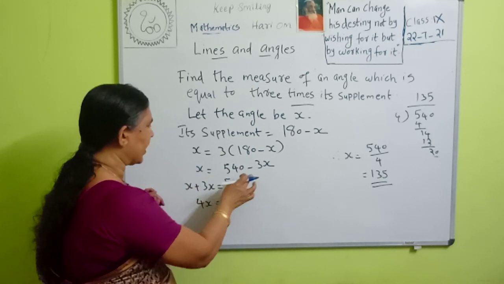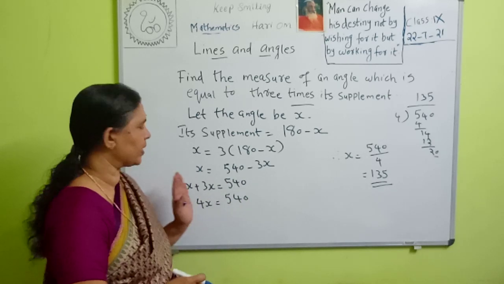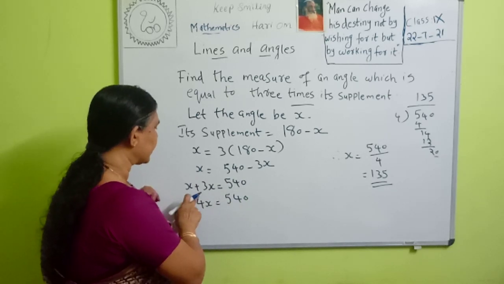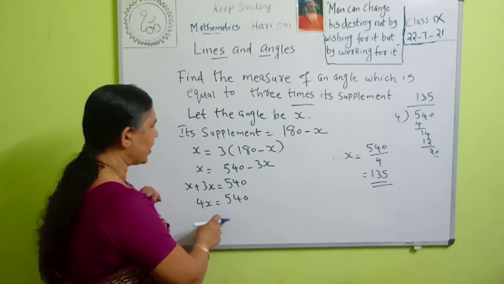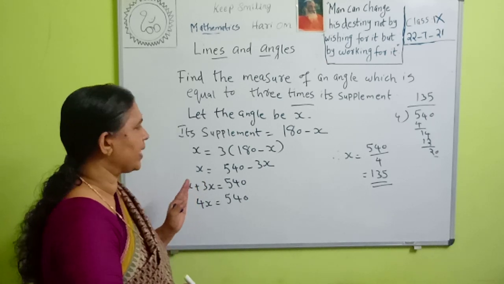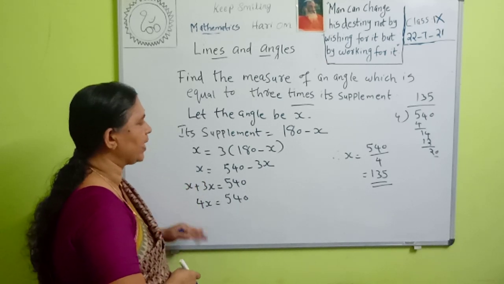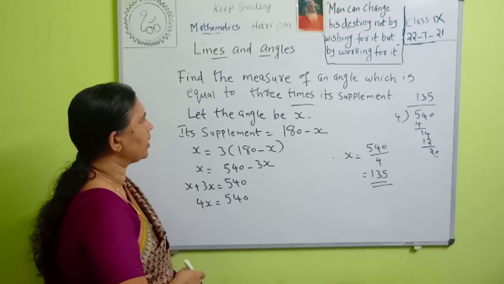Then we can transpose this minus 3x to the LHS. Then x plus 3x is 540. Then 4x is equal to 540. Then x is equal to 540 by 4. That is equal to 135 degrees.